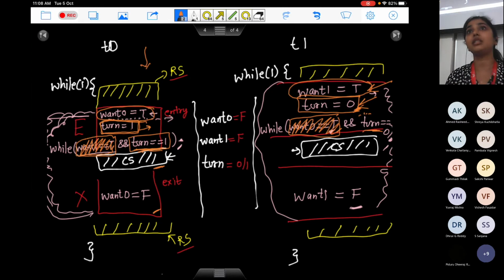Here, processor 0 has a different cache, processor 1 has a different cache, and want 0 can have two values on these two different caches. That can mess up this whole algorithm. So we mostly do not use such solutions today, but they are discussed in every book to provide you some algorithmic thinking into how we can create these synchronization primitives.